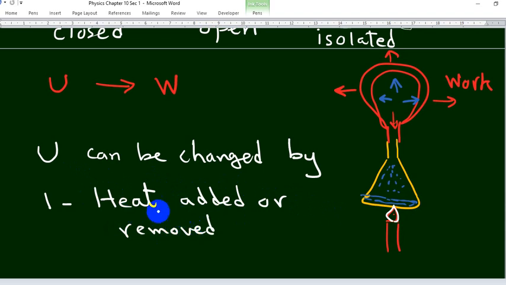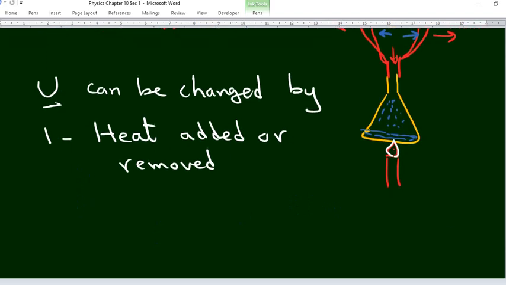If heat is added, the internal energy increases. If heat is removed, the internal energy decreases. So the internal energy can be changed by heat and can be changed by work done. If work is done on the gas, its internal energy increases. If work is done by the gas, its internal energy will decrease. So here is a relation between internal energy, heat and work.